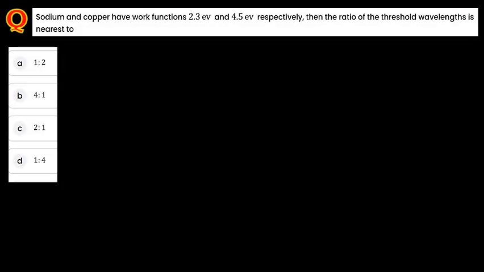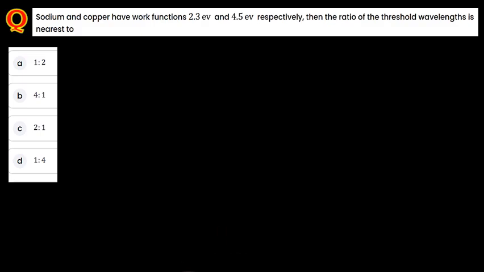This session is again about the same work function. Here, sodium and copper have a work function. They have given the values 2.3 and 4.5 electron volt. Then, the ratio of the threshold wavelength. So they are asking about the wavelength ratio here.